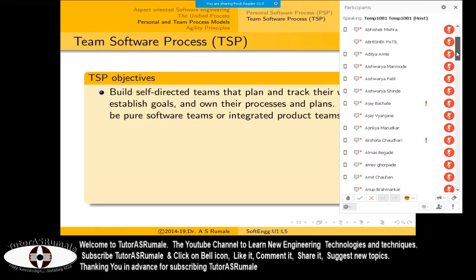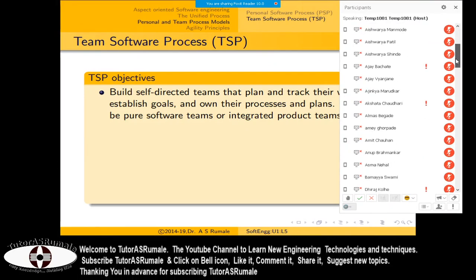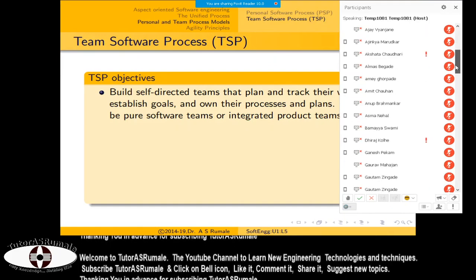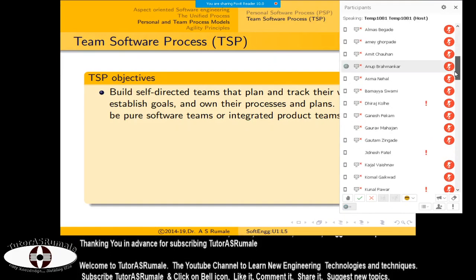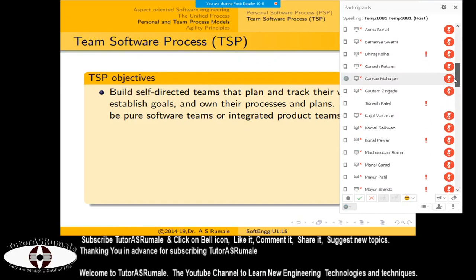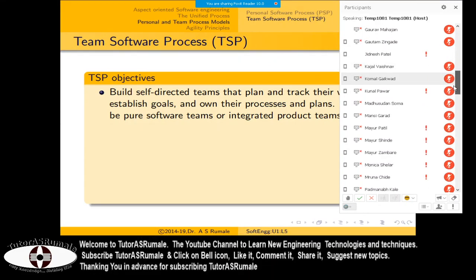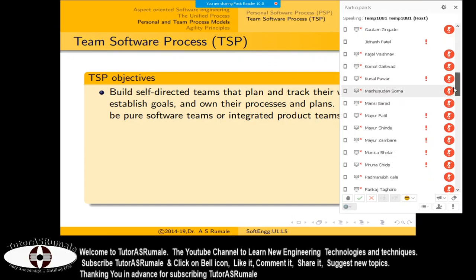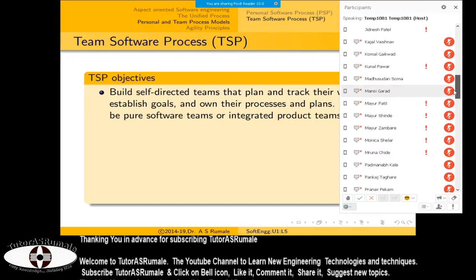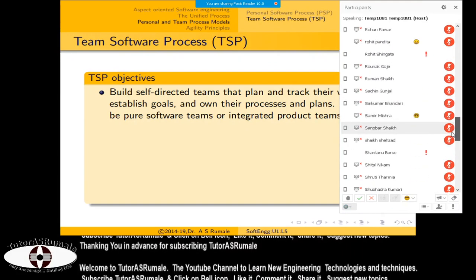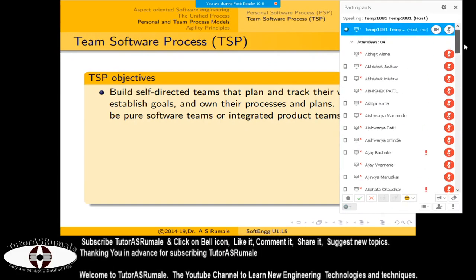Right now, Akshata Chaudhary, Ajay Bajte, Dheeraj Kolle, Jonesh Patel, Kunal Pawar, Mayur Patil, Mayur Shinde, Mayur Zambre, Monica Shelar, Chinde, all those, and there are many others, are actually not paying any attention to the lectures.